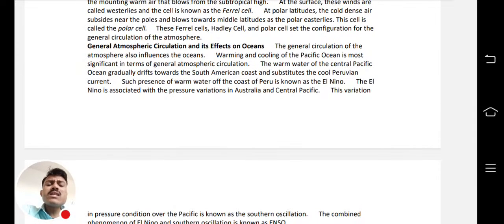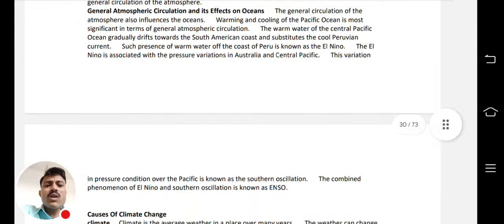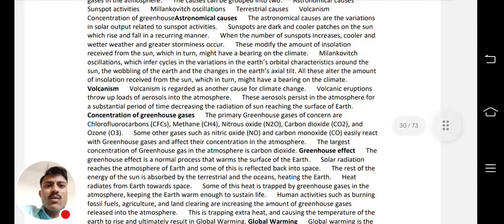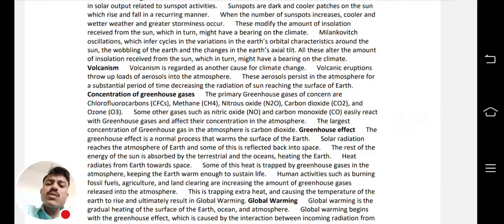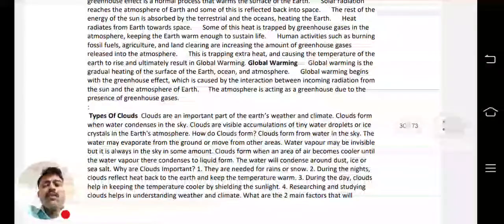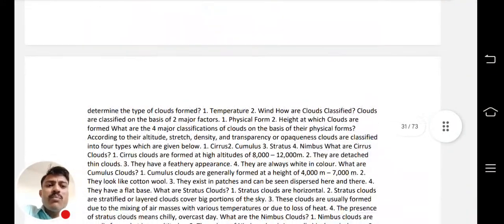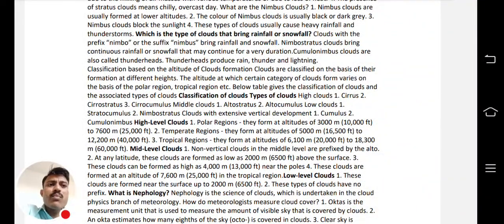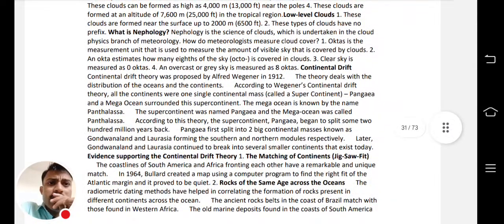General atmospheric circulation and its effects on ocean. So what is that? Now causes of climate change, how the climate change is happening, evidences of climate change, causes of climate change, then volcanism, greenhouse gases, greenhouse effects, even environment topics also related to geography. Environment topics also covered, like global warming, how it is happening, and all this. Types of clouds, only within one page, every cloud is covered, like which clouds are mid level, high level, which are rainfall, snowfall, from which cloud it happens, everything is there, you can get it.